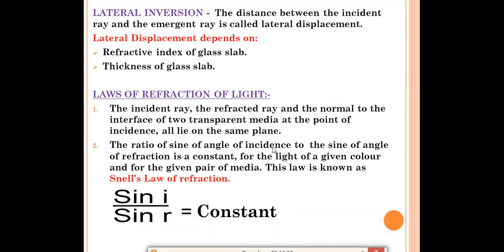The ratio of sine of angle of incidence to the sine of angle of refraction is constant for light of a given color and for a given pair of media. Suppose we have taken air and water as the pair of media, and a given color, then it should be constant. This is the mathematical form of this law: sin I by sin R is equal to constant, and this law is called Snell's law of refraction. Sometimes a question is asked: state Snell's law of refraction. That time you have to write the statement: the ratio of sine of angle of incidence to the sine of angle of refraction is constant for a given color and for a given pair of media. This law is called Snell's law of refraction.